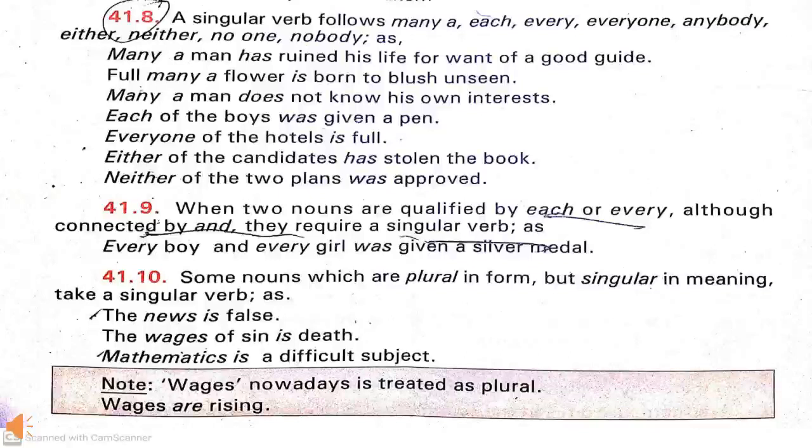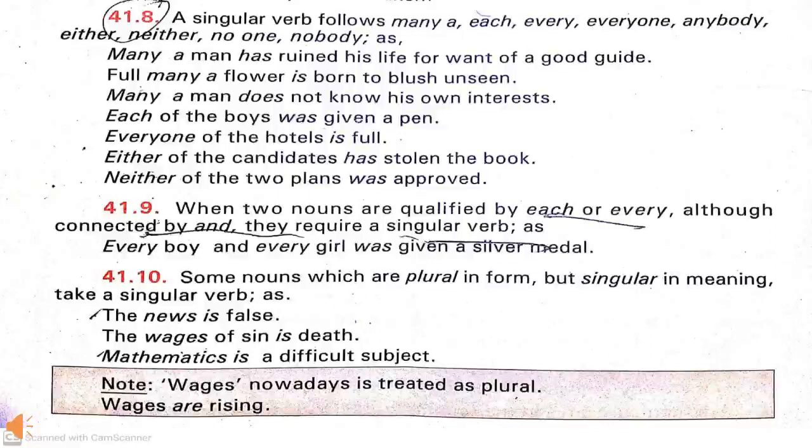When two nouns are qualified by each or every, and maybe those nouns are joined by and, they need a singular verb. For example, every boy and every girl was given a silver medal. Here the noun boy and the noun girl are qualified by every. So the verb was is used here, which is singular.